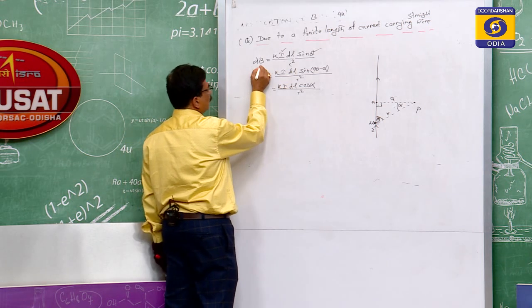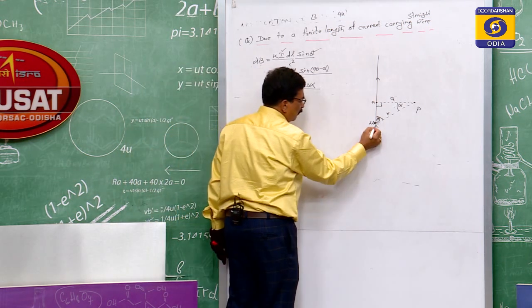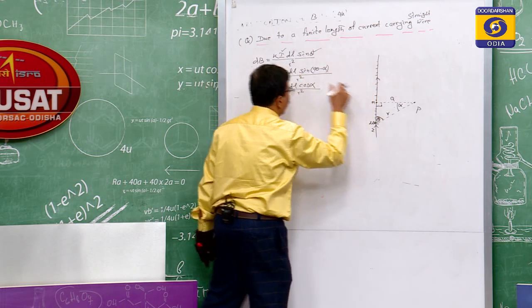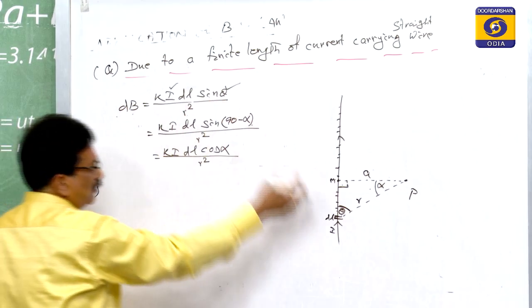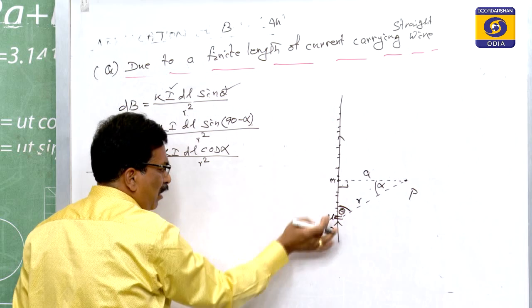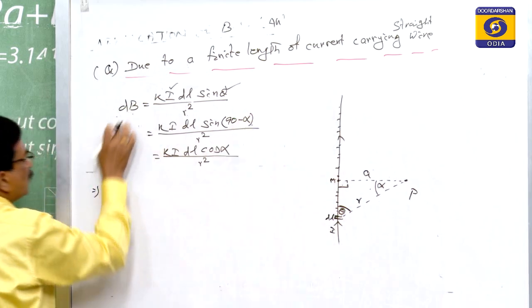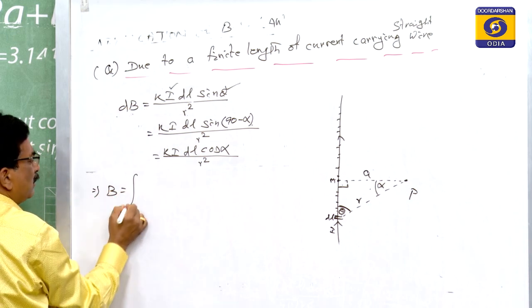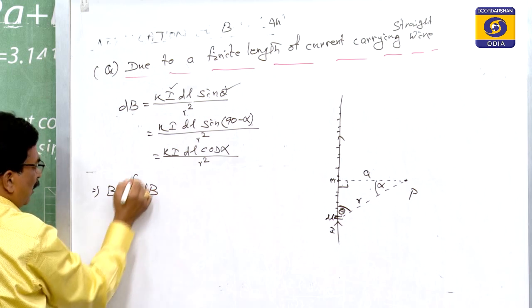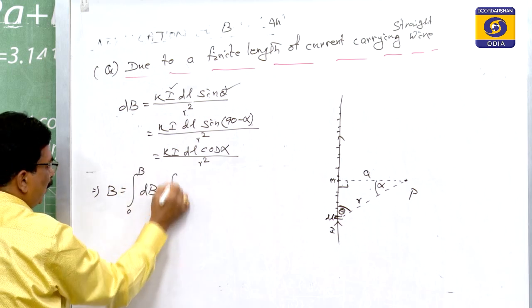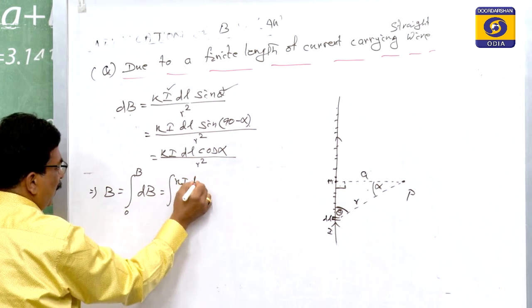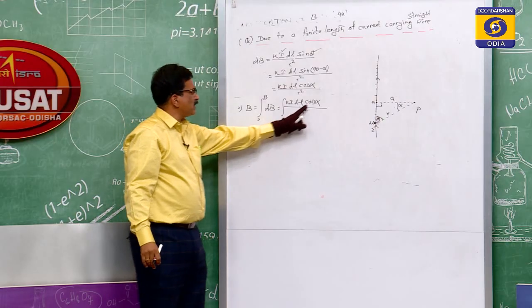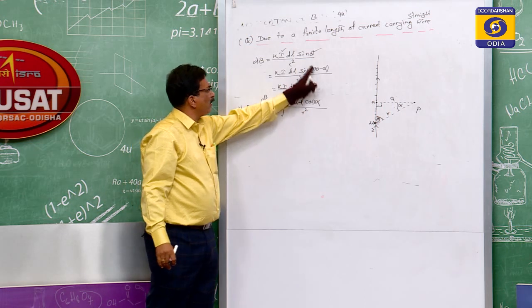If this is dB, according to the earlier discussion, we take all such small elements and integrate. To find the magnetic induction due to the whole straight current carrying conductor, we take all such dl's, each dl giving magnetic induction dB. So we integrate dB, where dB is equal to k I dl cos alpha by r square.